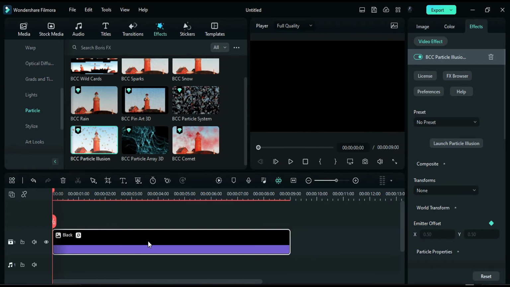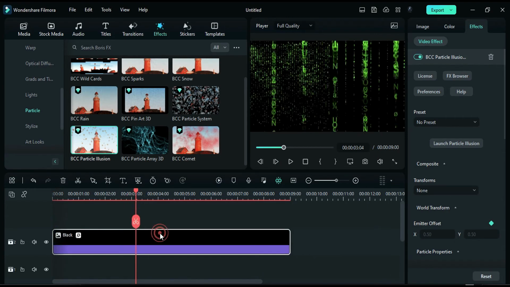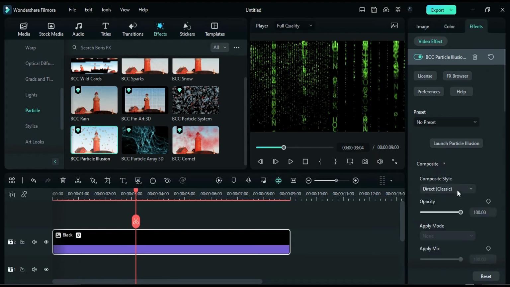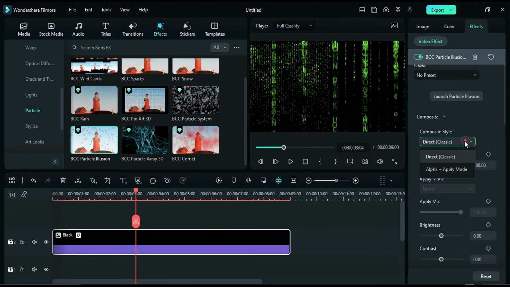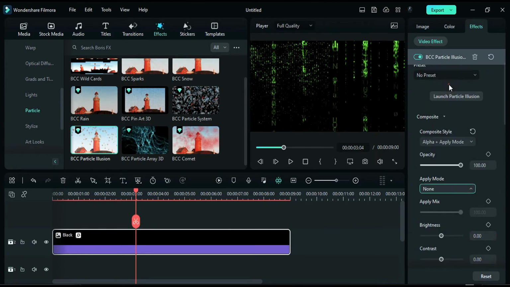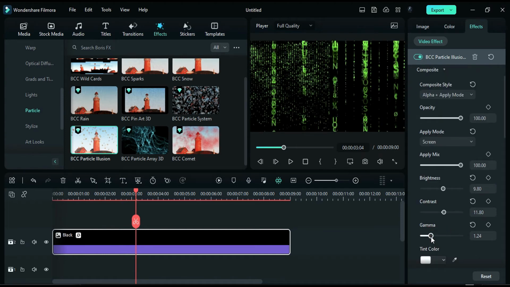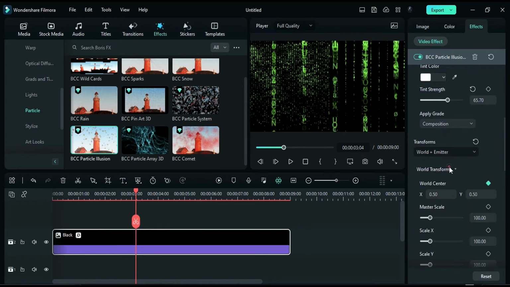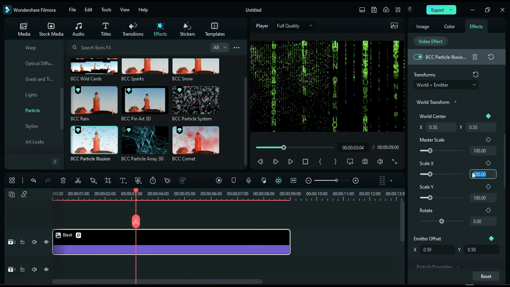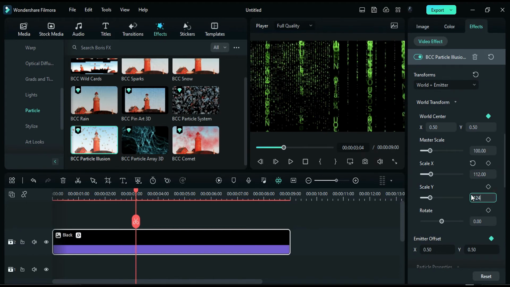Shift the black color to track 2. Change the transform to World plus Emitter. Expand Composite, change style to Alpha plus Apply, and adjust the brightness, contrast, and gamma accordingly. Expand the World transform, change scale X to 112 and scale Y to 124.